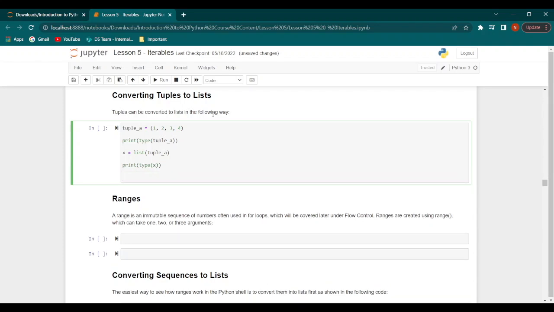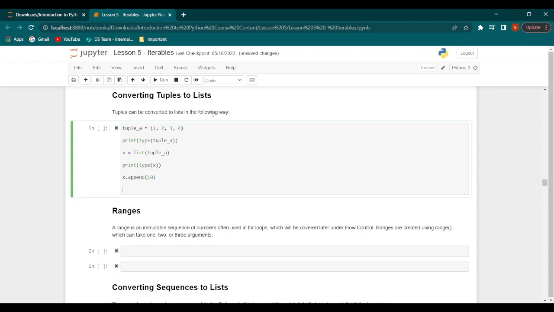Now let's say we want to add an extra element to the list X. So we say x.append(10). Then we want to convert this updated list X to a tuple Y, so we will say Y equal to tuple(X).